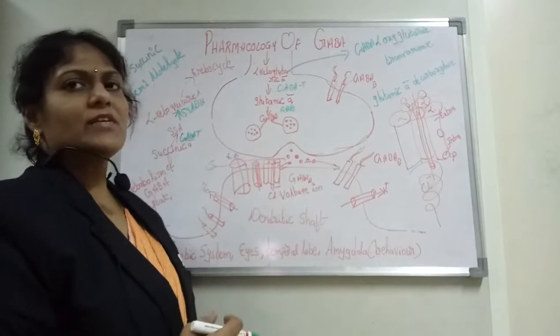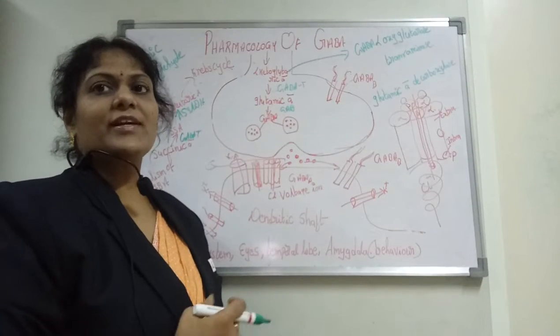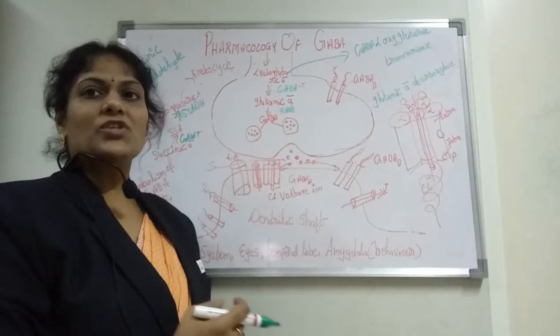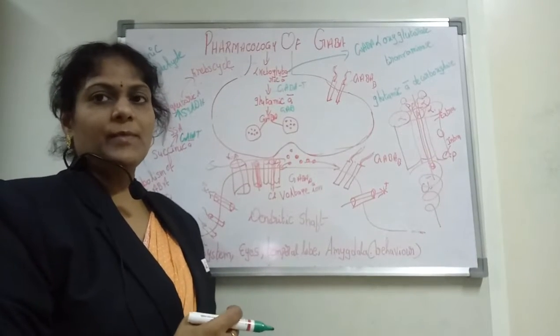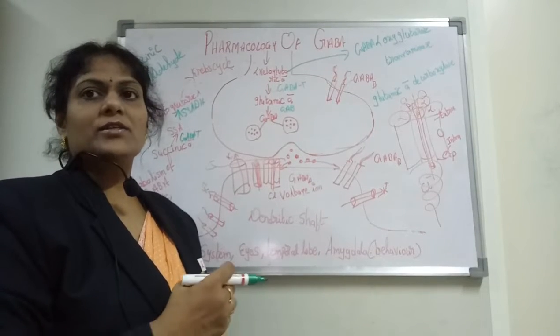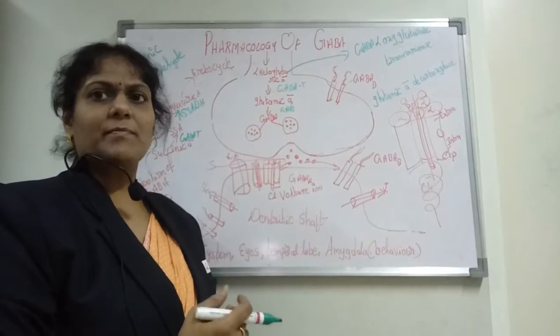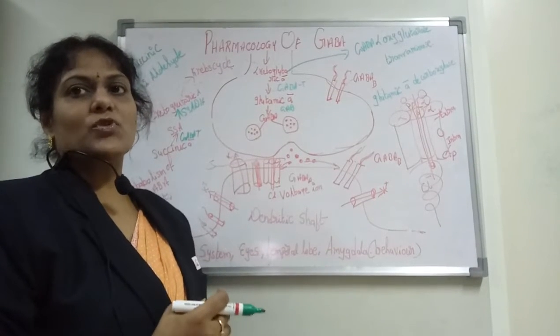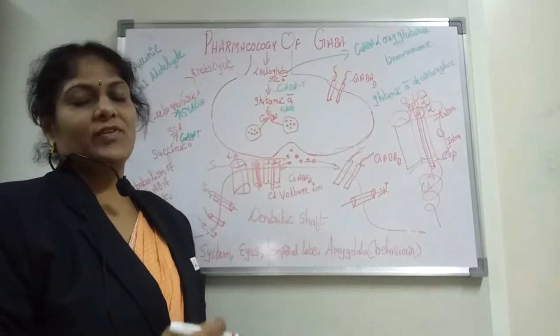But in the central nervous system we come across different types of neurotransmitters like GABA, glutamate, 5-HT3, DOPA, acetylcholine and serotonin receptors, and some neuromodulators called prostaglandins and endomorphins.